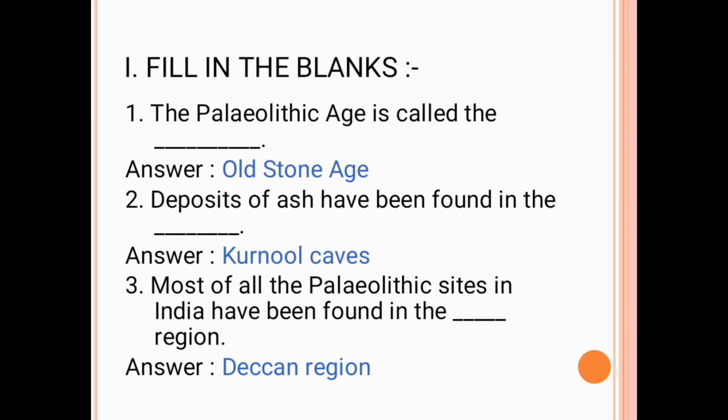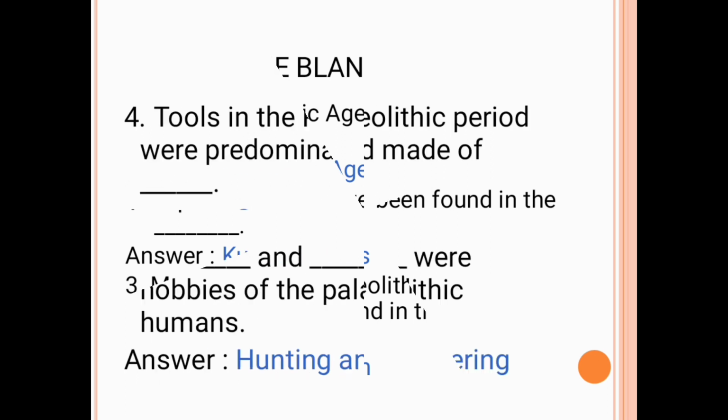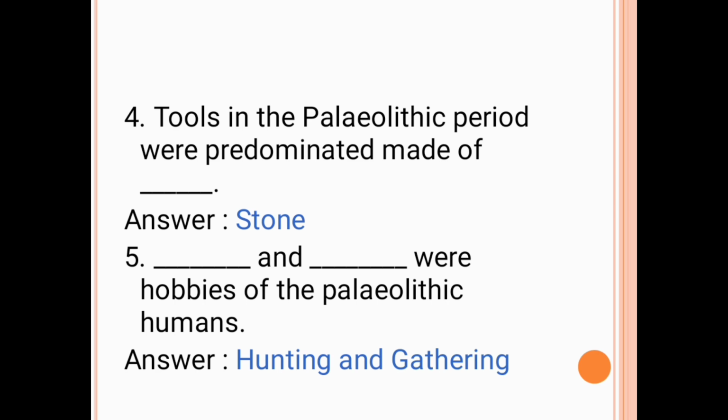The third question is, most of all the Paleolithic sites in India have been found in the dash region. The answer is Deccan region. The fourth question is, tools in the Paleolithic period were predominantly made of dash. The answer is stone. The fifth question is, dash and dash were hobbies of the Paleolithic humans. The answer is hunting and gathering.